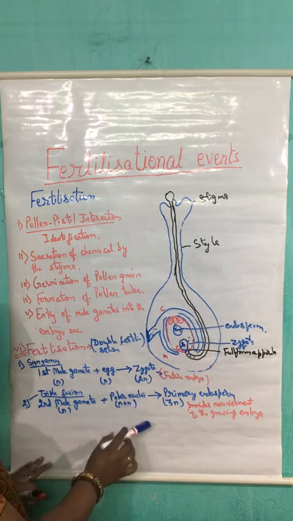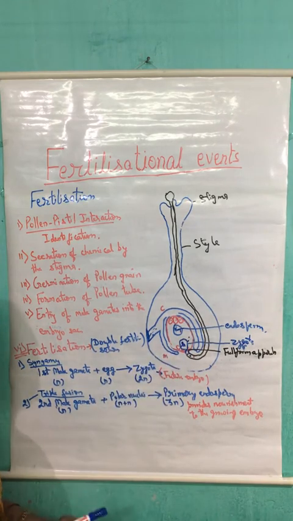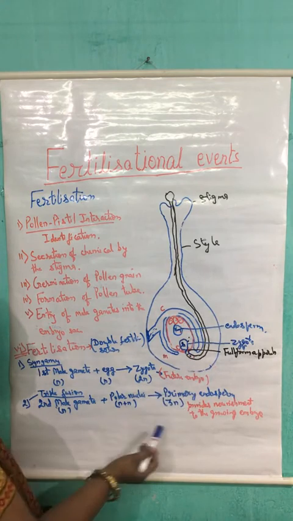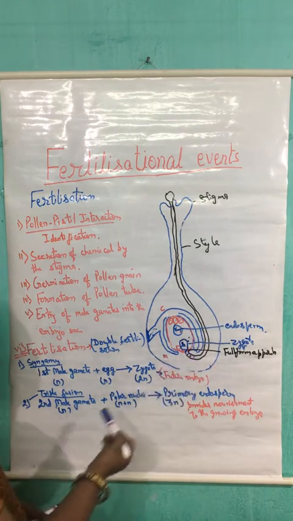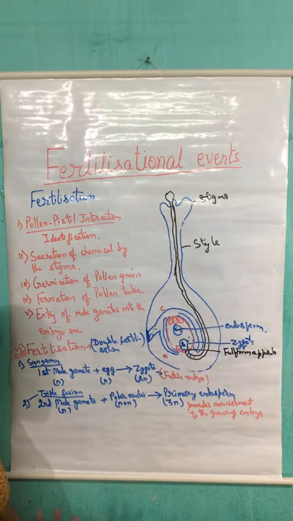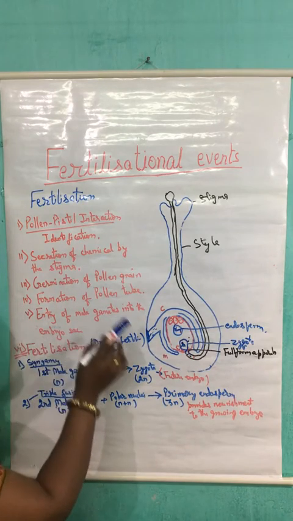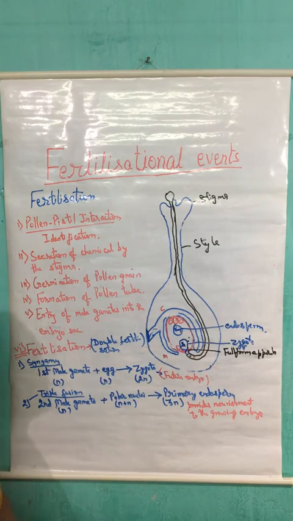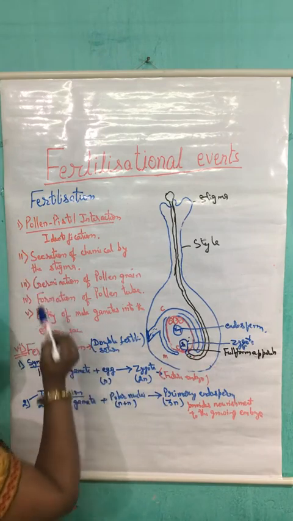But if no fertilization takes place, there is no need for the development of the endosperm because no zygote has formed. So no embryo is going to be developed. So these are the things that we have discussed here. The different events we can recall in short.